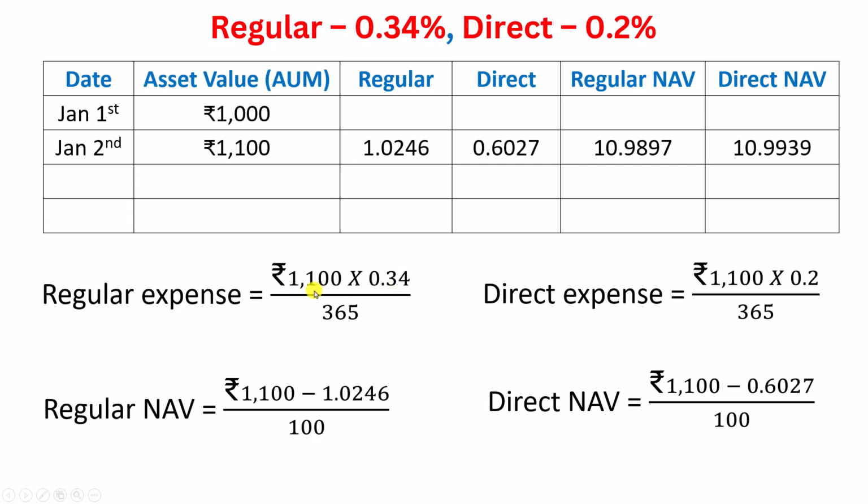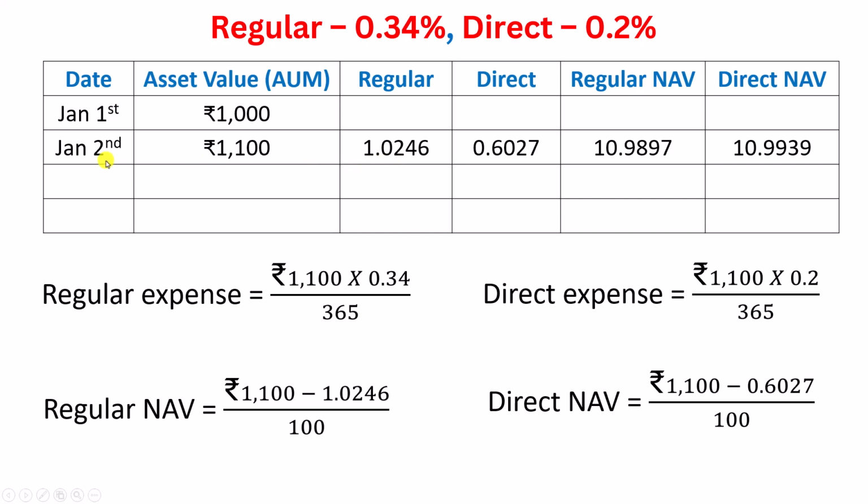So 1100 into this divided by 365 gives you this much. You can also use a calculator and calculate it now. So this much is taken away from this. If you have gone for regular plan, if you have taken regular mutual fund, then this is how much the company takes away from AUM.